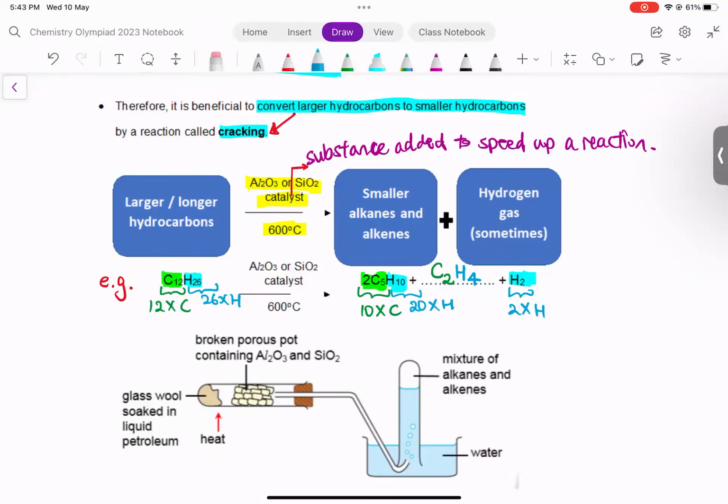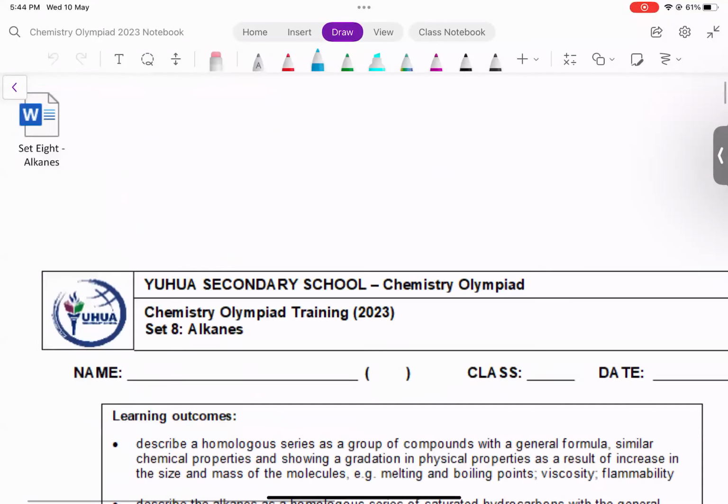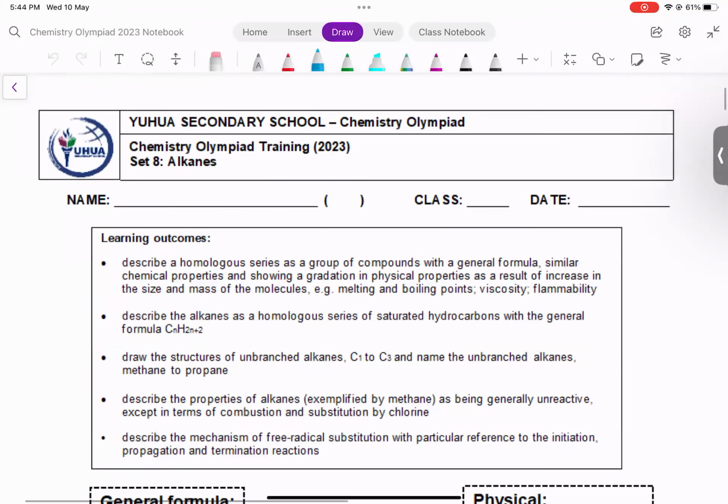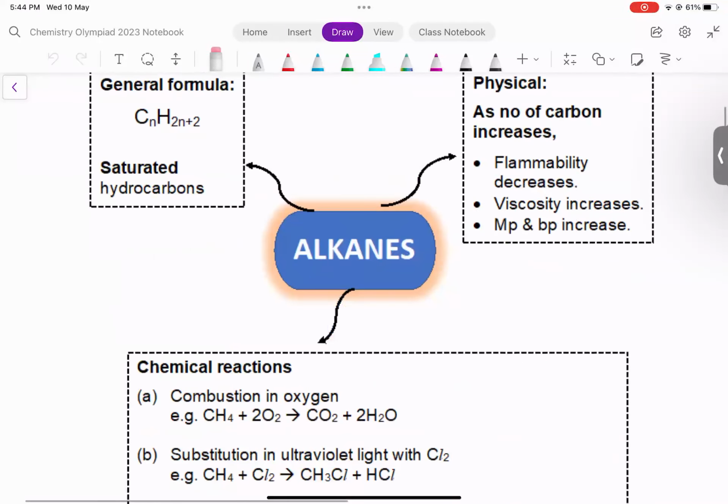Okay, so now let's move to alkanes. You should have received this set of notes from your teachers, set 8 alkanes. But if you don't have this set of notes with you right now, you can also refer to the Chemistry Olympiad 2023 class notebook to get a copy of these notes in soft copy. Now, for organic chemistry, I like to summarize everything you need to know on the first page. So this is the summary for alkanes.